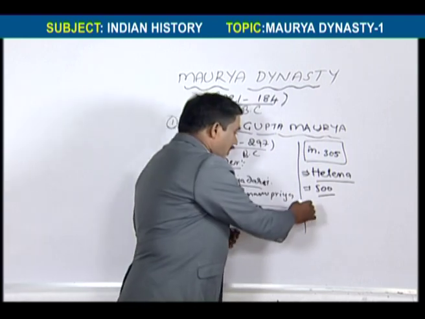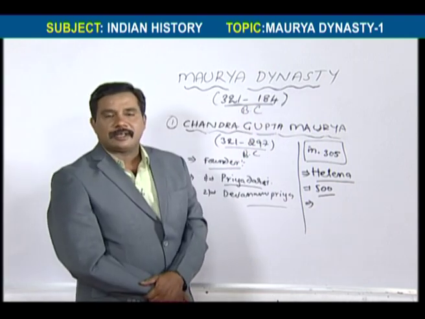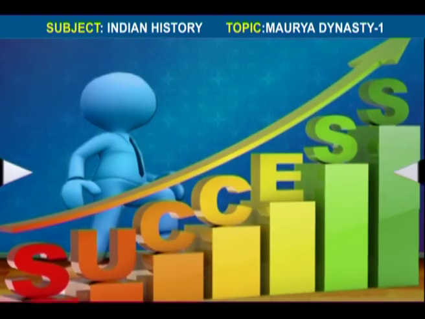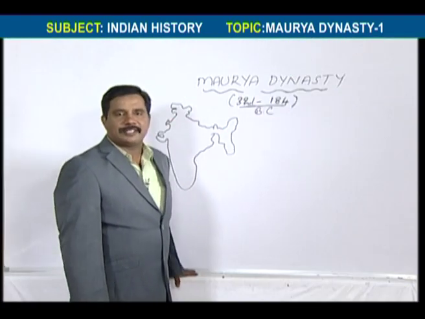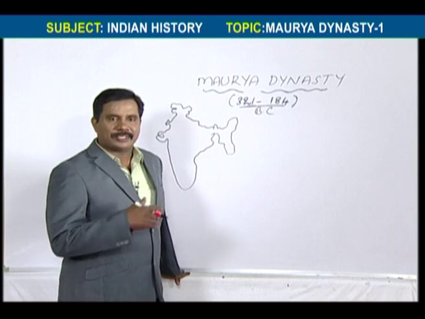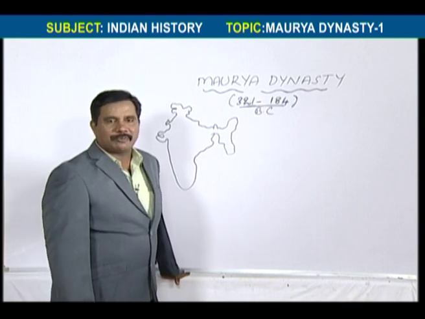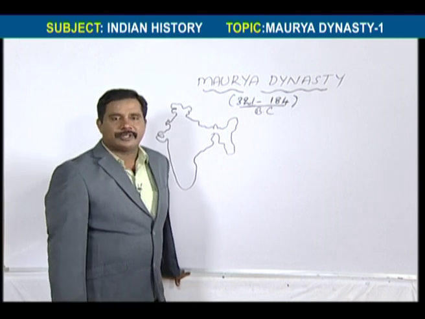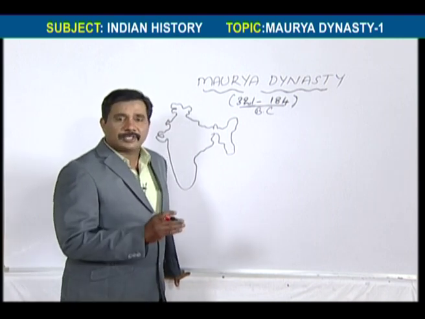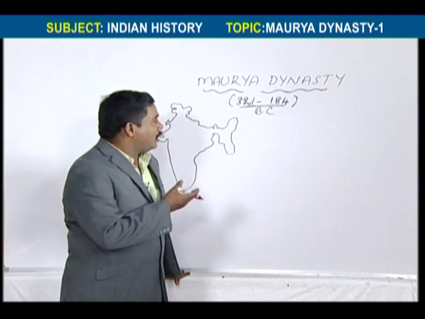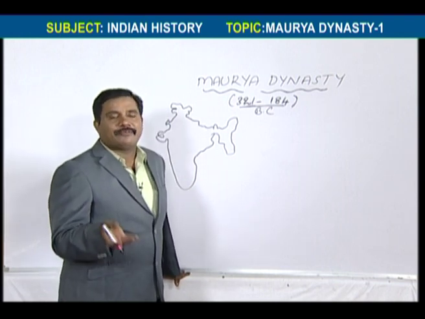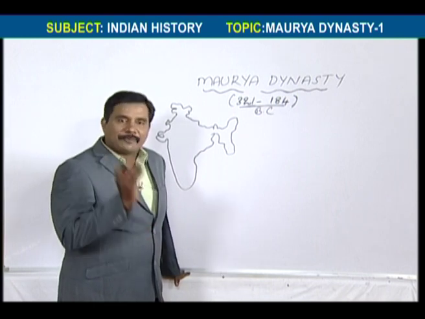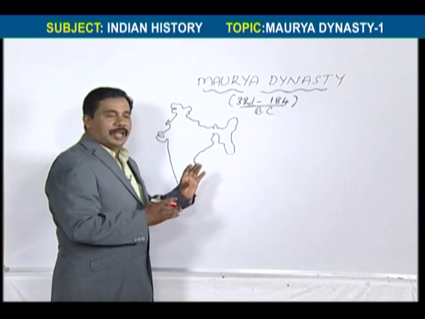And Chandragupta Maurya was the first ruler in India to lay the longest roads. Before Chandragupta, no kings laid roads in India for transportation, communication and trading. So he was the first ruler. That's why in the beginning I told you he was the first welfare king in India. A welfare king means he strived for the welfare and development of the people. So apart from that, he laid the longest roads.